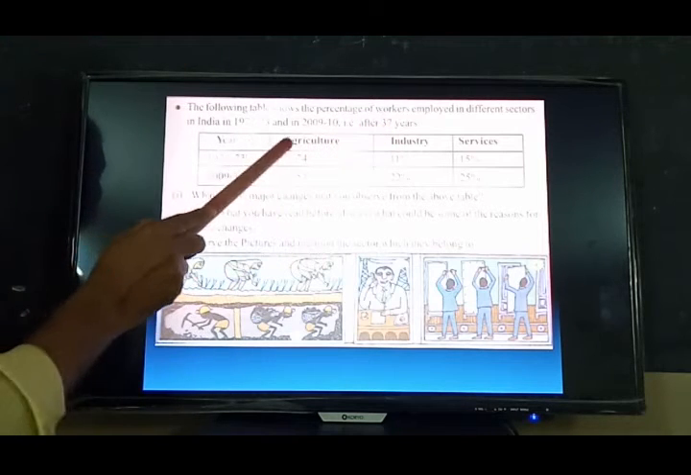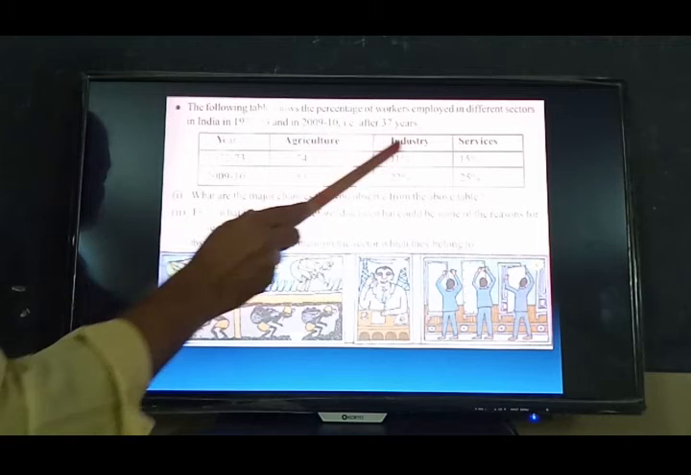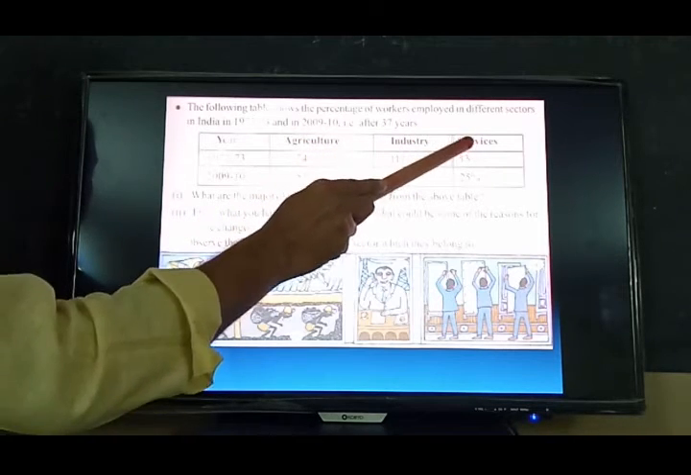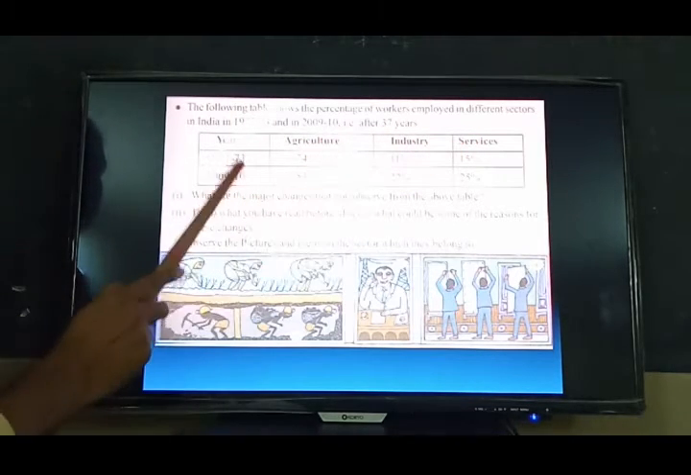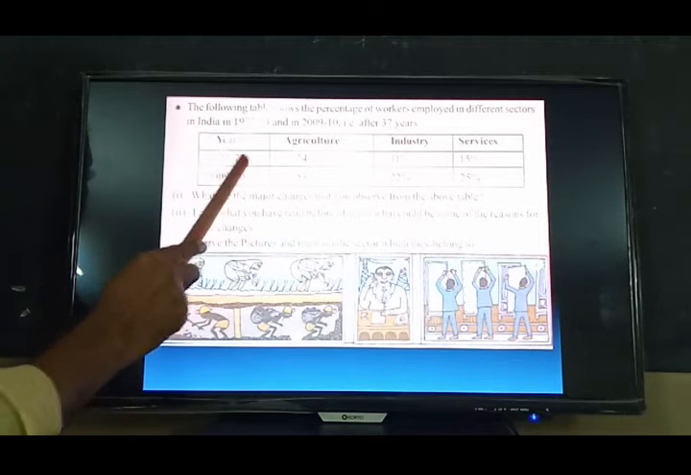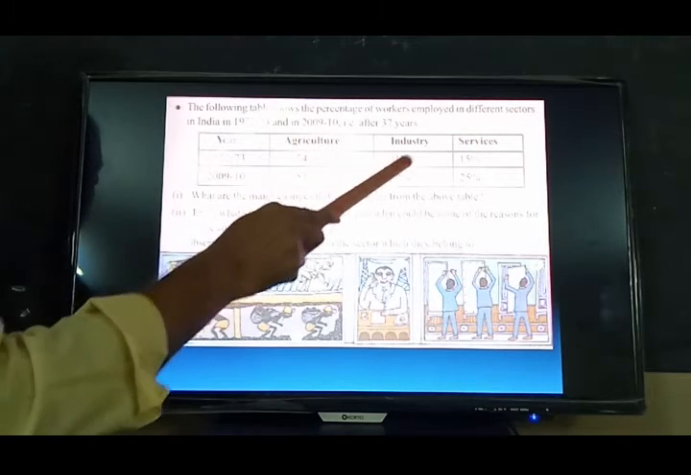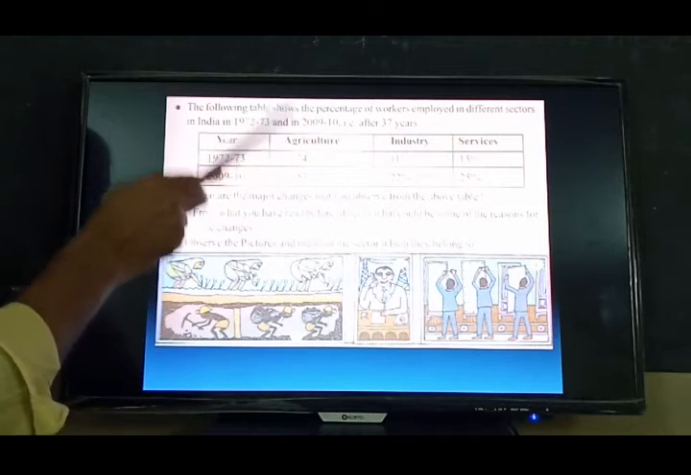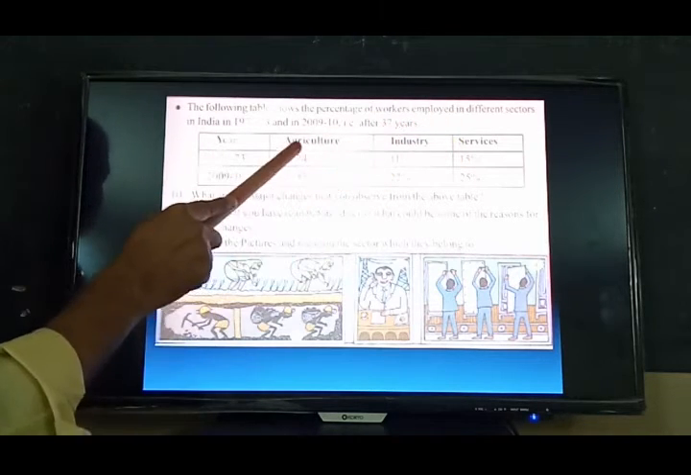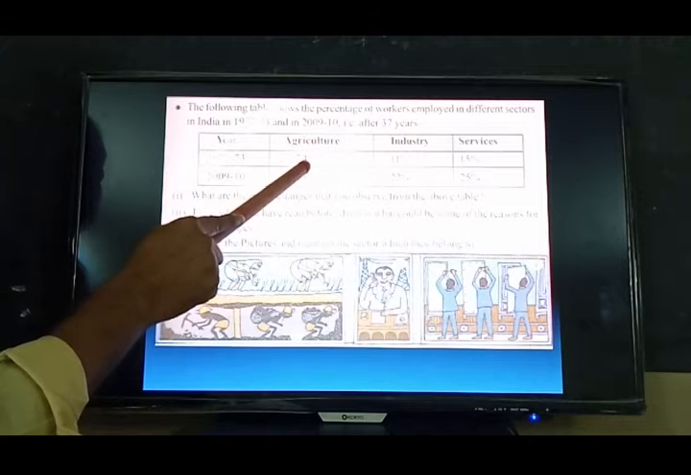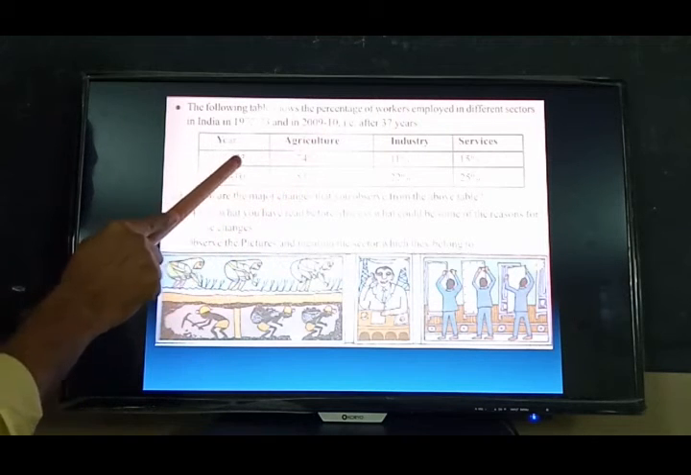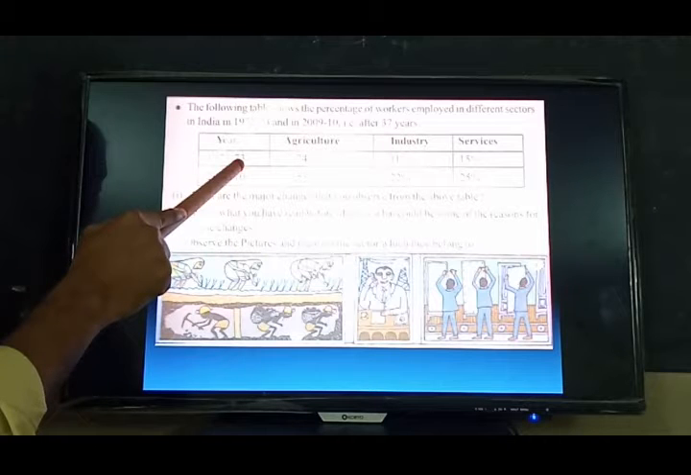So what are the three sectors? Agriculture, industry, service. These are the three sectors. But what is the 1972-73 financial year position in agriculture, industry, service? Now here, how many workers were employed in agriculture? 74% of workers were employed in agriculture in the 72-73 financial year.